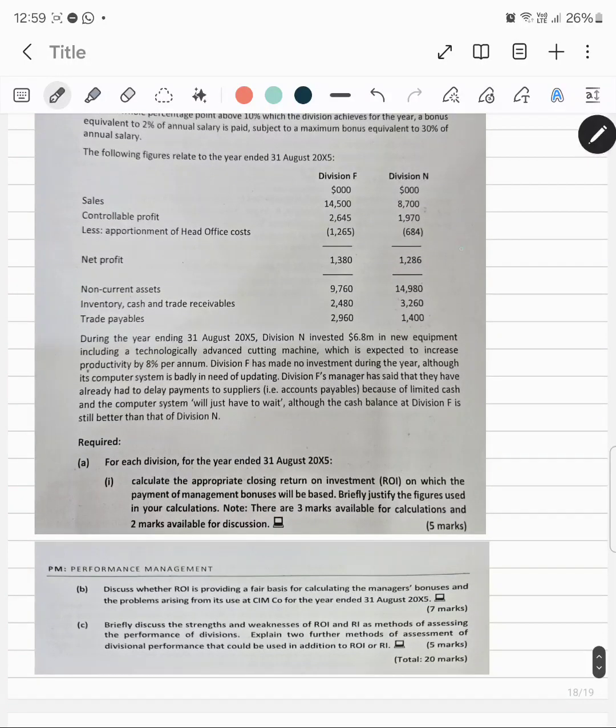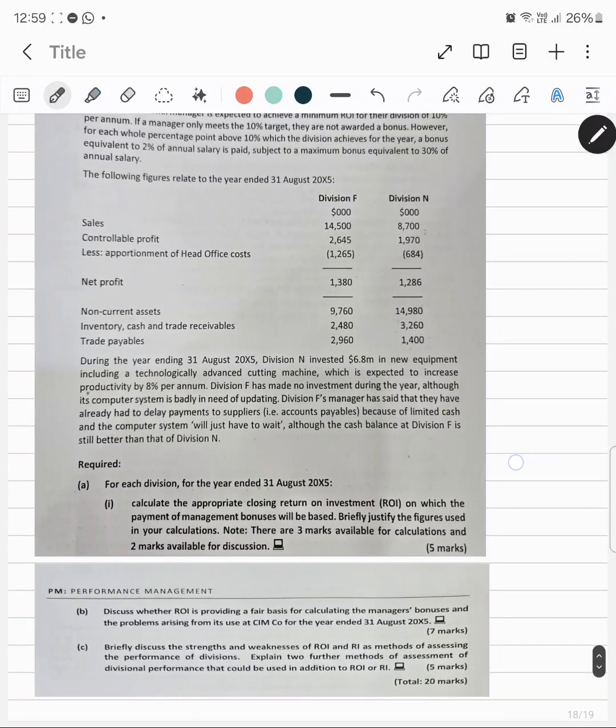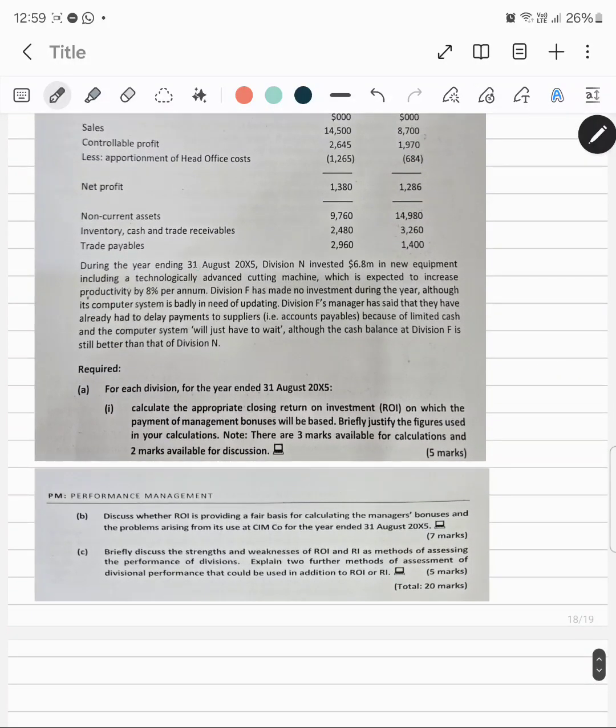Various other information is given. During the year ended 31st August 2005, Division N invested 6.8 million in new equipments, including a technology advanced cutting machine. Division F has made no investment during the year, although its computer system is badly in need of updating.